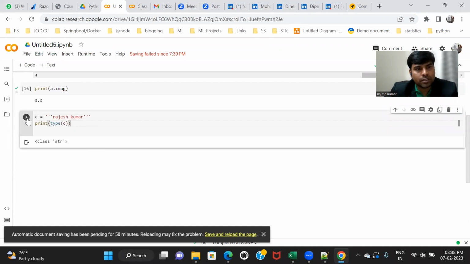So type of C will be string type. Or I can use triple double quote, 3 times like this. This is also possible. This is also a string. So there are four ways to create a string: single quote, double quote, and triple quote. And triple quote has two variations: single triple quote and double triple quote.